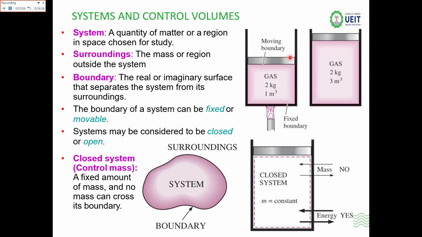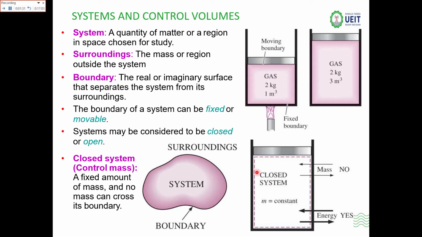Here you can see a moving boundary for a system. There is a gas present inside it and you are heating the gas. When the gas is heated, it starts expanding. So this movable piston starts moving upward. This boundary is basically the movable boundary. But these walls are fixed. So this boundary is basically the fixed boundary of the system.